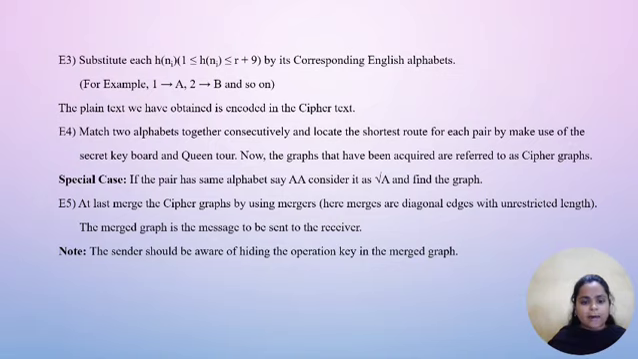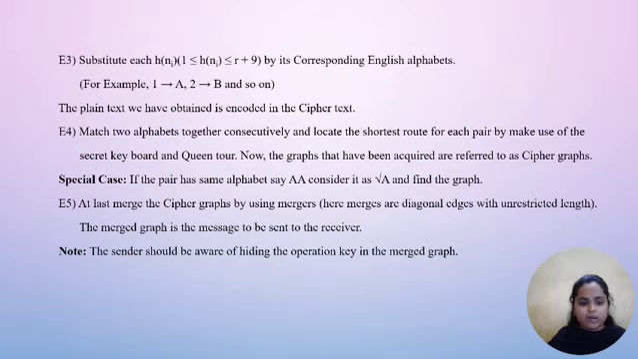Step 4. Match two alphabets together consecutively and locate the shortest route for each pair by making use of the secret keyboard and Queen-2. Now the graphs that have been acquired are referred to as cipher graphs. Special case, if the pair has the same alphabet, say AA, consider it as root A and find the graph.